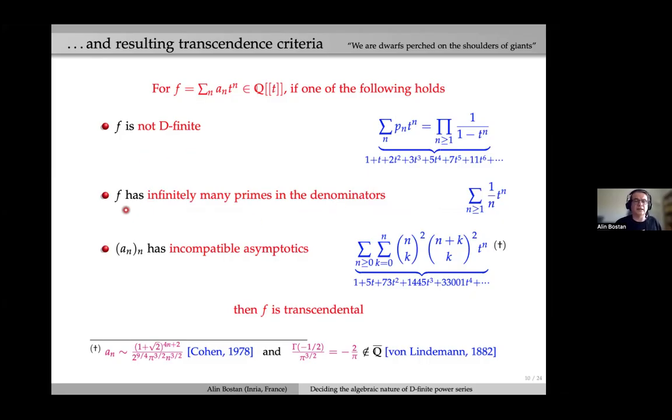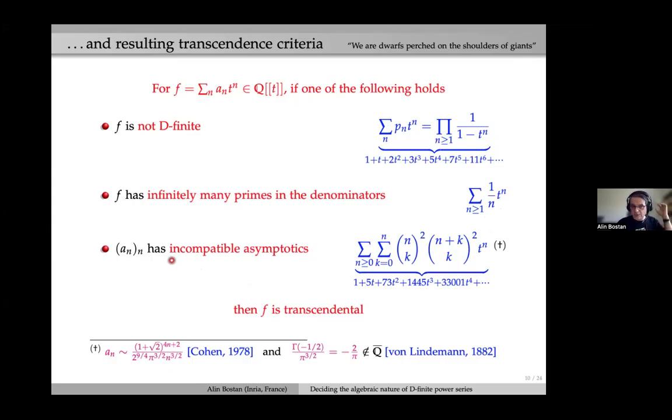Then if F has infinitely many primes in the denominators, for instance, the expansion of the logarithm, log of 1 minus t, since the denominators contain infinitely many primes, then this implies by Eisenstein's criterion that F is transcendental.